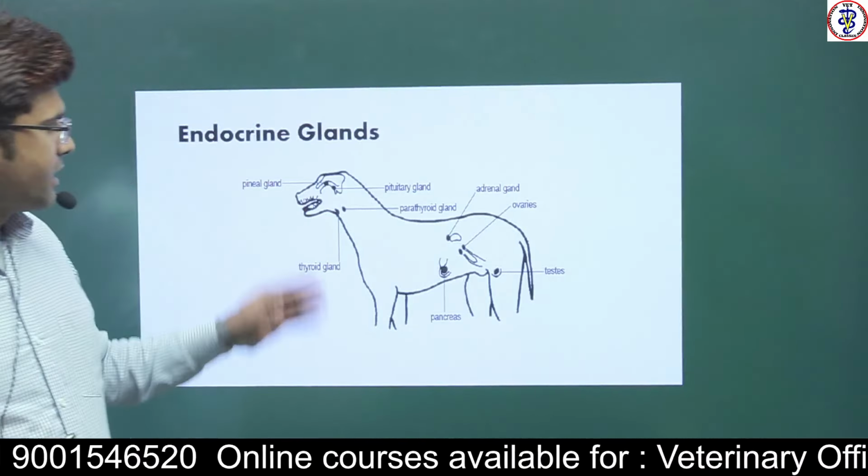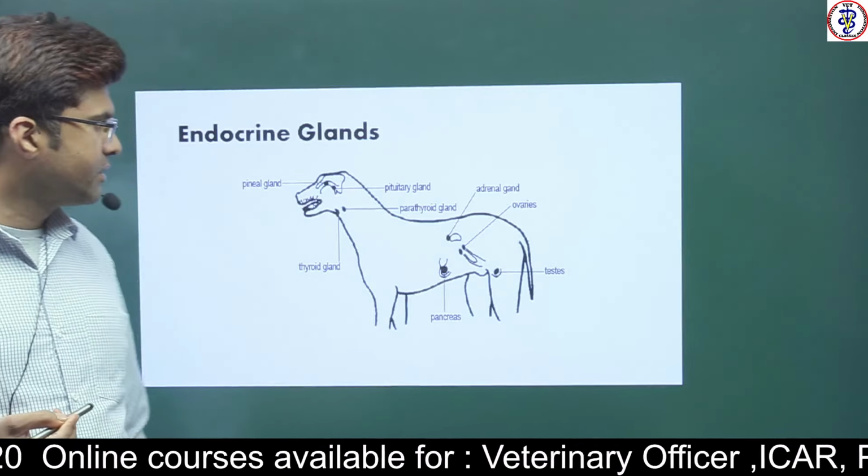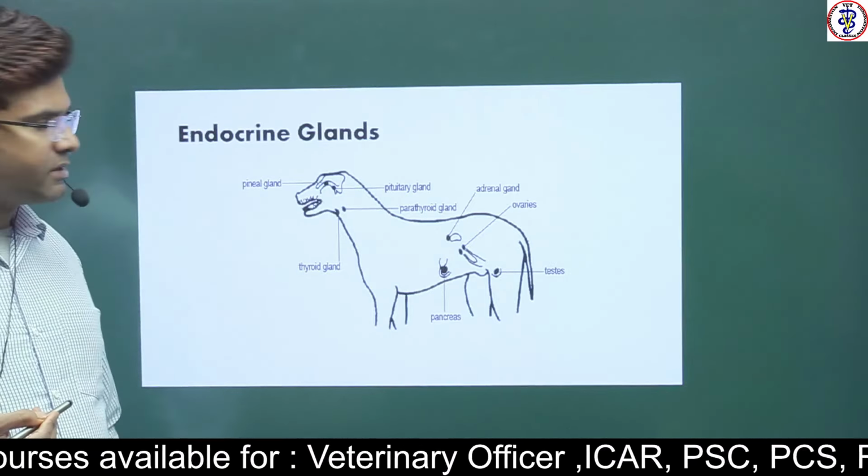So when you see the endocrine glands in our body, there are different major types of glands.